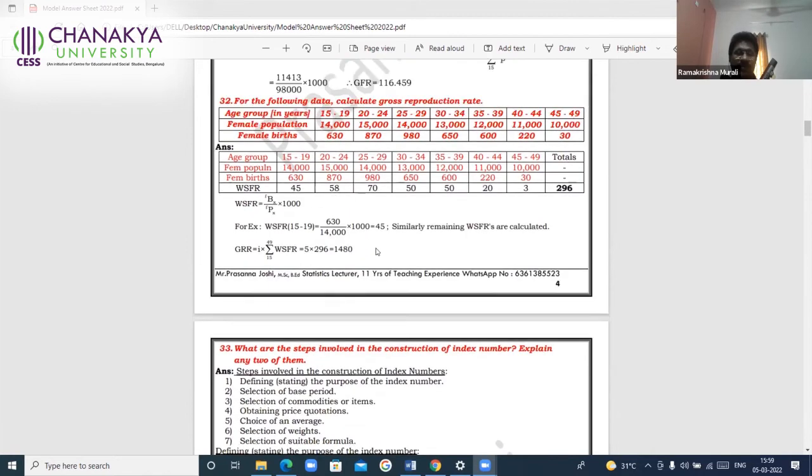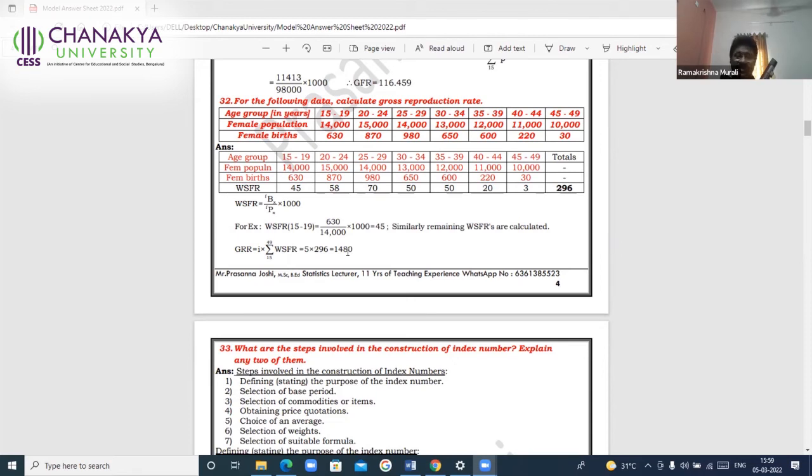Sometimes in these problems, you may be asked to find out or comment on GRR or GRR per woman. So this should be multiplied by 1000. So this is for 1000 female population. If there are 1000 female population, there will be 1480 female live births. So that is the meaning. So divide by 1000, you'll get 1.48. Whenever this value is more than 1, it is an indication that the population is tending to increase. If it is less than 1, the population is going to decrease. If it is equal to 1, the population remains stable. It is going to be constant.